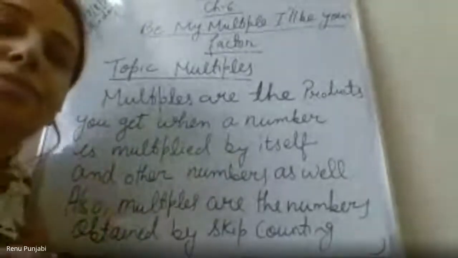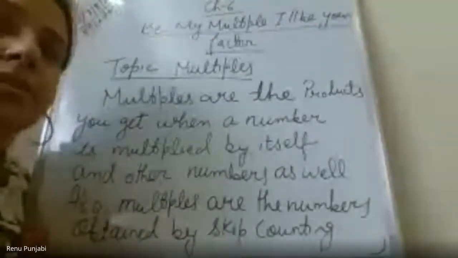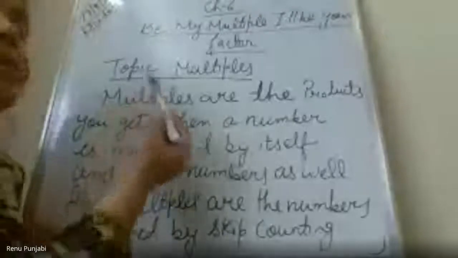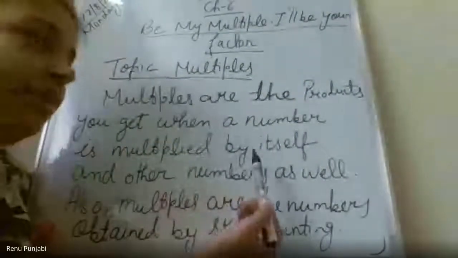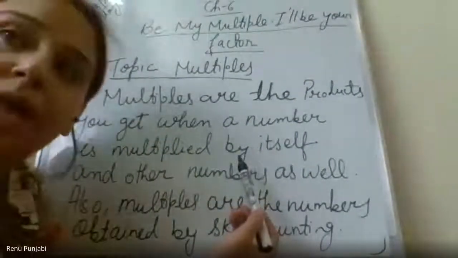Switch off your microphone, please. Yes, very good. Now start writing what is multiple. Multiples are the products you get when a number is multiplied by itself. Ma'am, your camera is blur. It's fine, ma'am. It is visible just because of a few connectivity issues. When it will be stable, it will be fine. Don't worry. Okay.